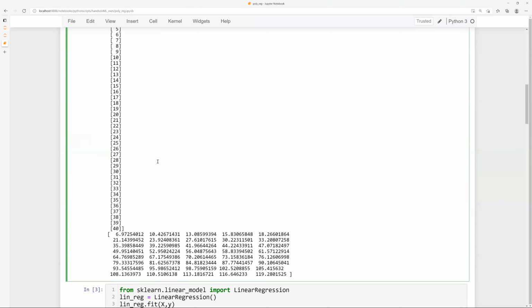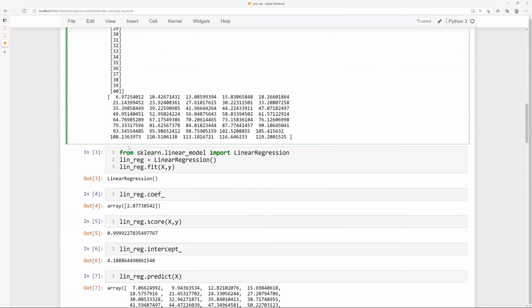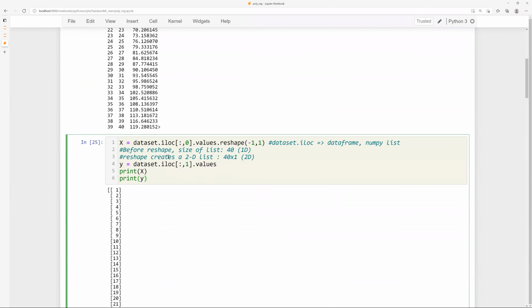So in this case, what is it going to do? It is going to print both X and Y. Okay. So when you try to print using just the variable name, then it only prints whatever the last variable was present in that particular block of code. Okay.